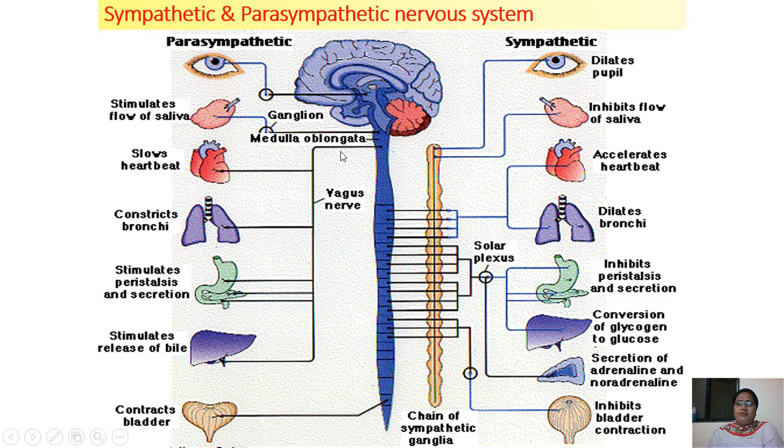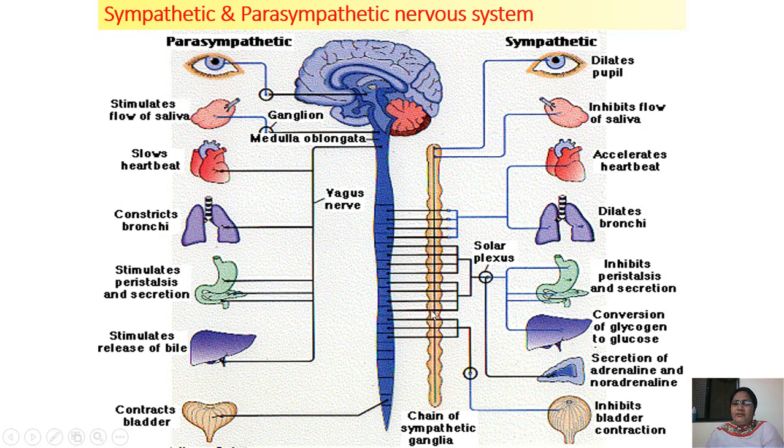Now this is the diagram. You can see in this diagram, the parasympathetic nervous system. First they go to the eyeball, it stimulates flow of saliva, then slows heartbeat, then contracts bronchi, stimulates peristalsis and secretion, stimulates release of bile, contracts bladder. These are the functions of the parasympathetic. Then here the sympathetic again has some functions.